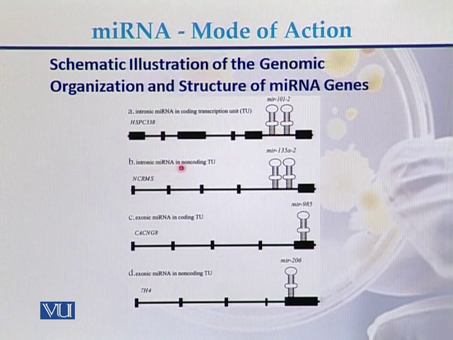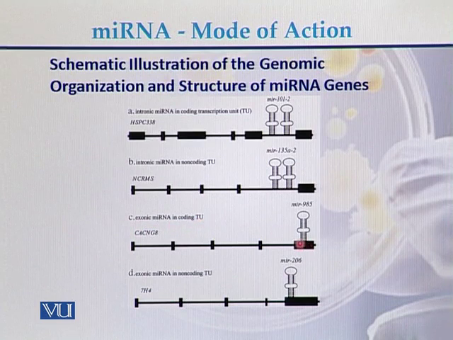Intronic miRNA in non-coding transcription units, they can be in the non-coding transcription units. Here are the non-coding transcription units, and there can be the genes for the miRNA.